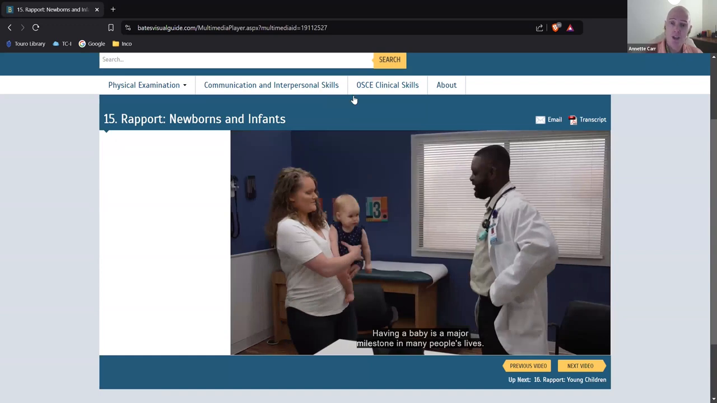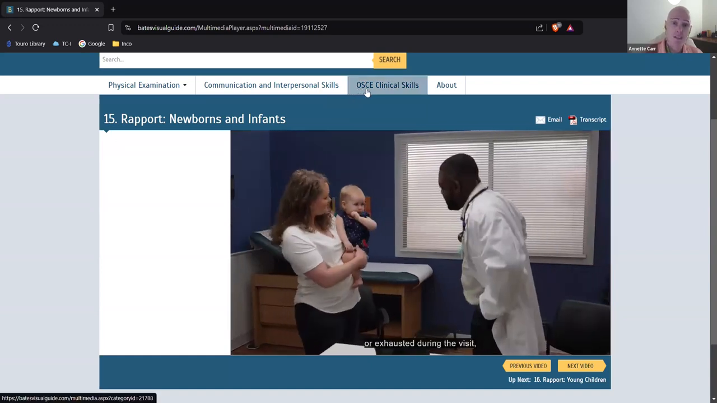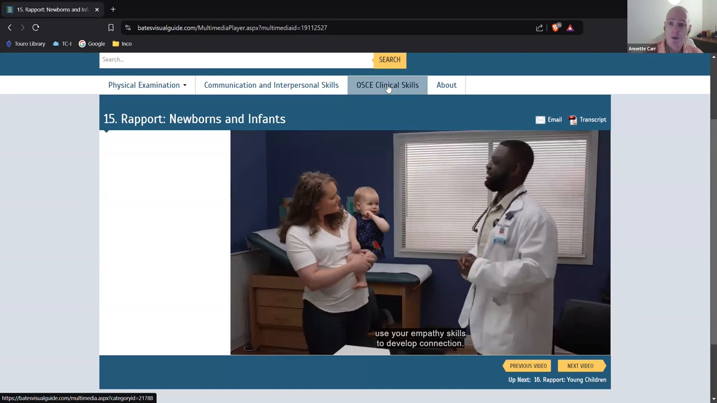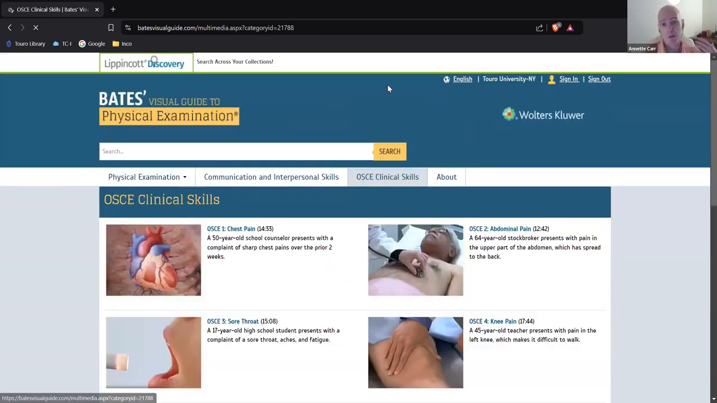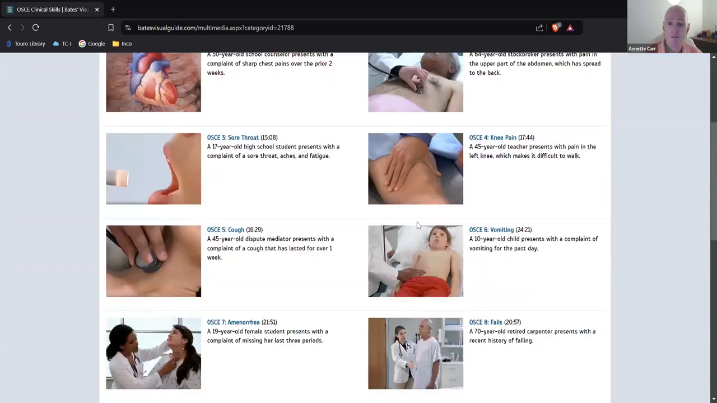The next portion we have here is the OSCE clinical skills. What that does is give you a case study. For instance, on the right-hand side, we have OSCE vomiting. A 10-year-old child comes in and complains that he's been vomiting for the past day. How would you perform an exam to diagnose him and how to treat him? I'm going to click on that video.